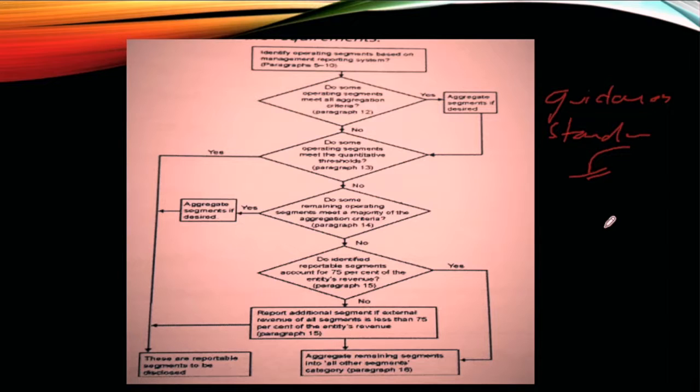We will discuss in detail in the subsequent lectures what we mean by operating segments and reportable segments, because these are definitions provided in the standard. Then we will discuss the aggregation criteria, when we aggregate operating segments in segment reporting. Once you go through the entire course on segment reporting, I promise I'll go through this flowchart with you again and connect all the dots relating to the requirements we have discussed throughout the course.